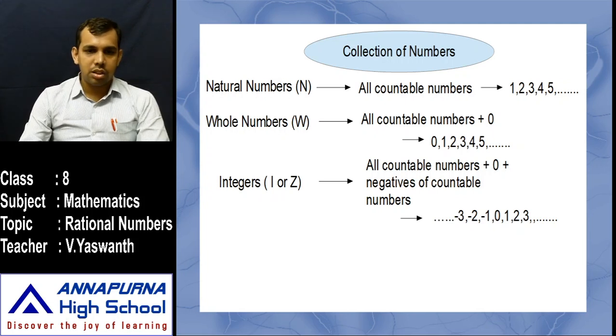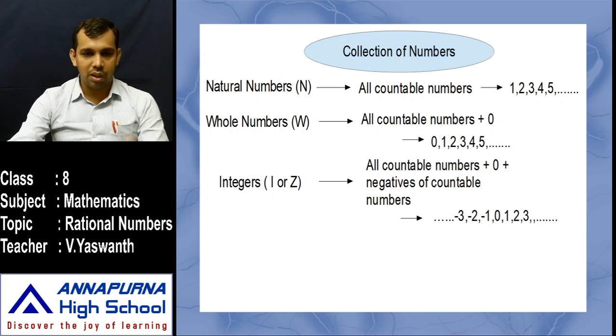And in these integers, here we have a short classification. 1, 2, 3, 4, 5 and so on, these are all called positive integers. -1, -2, -3 and so on, these are all negative integers. If you add this 0 to the positive integers, that new collection we call non-negative integers. That means if you add that 0 to the positive integers, what do you get? You get the collection of whole numbers. So according to this, we call the collection of whole numbers non-negative integers.